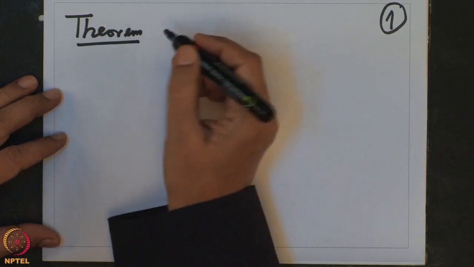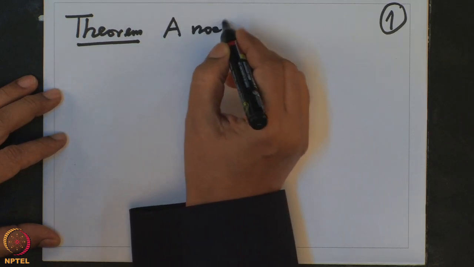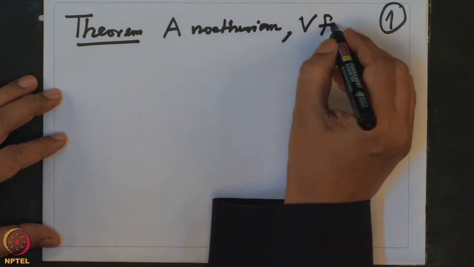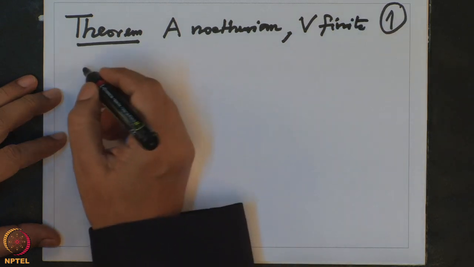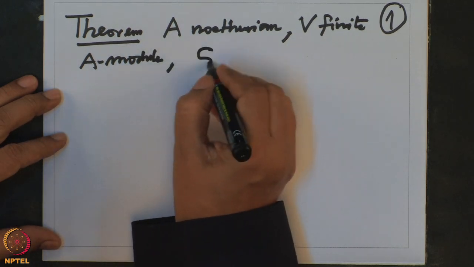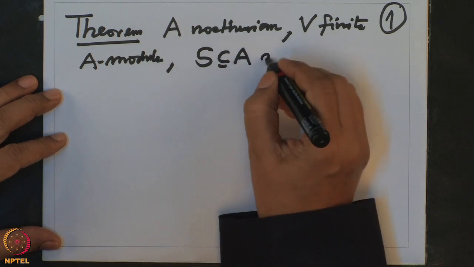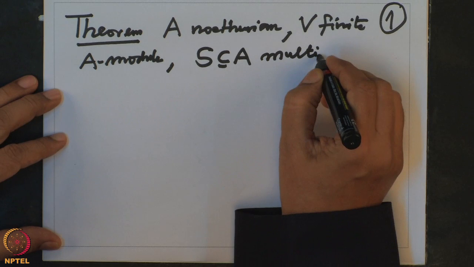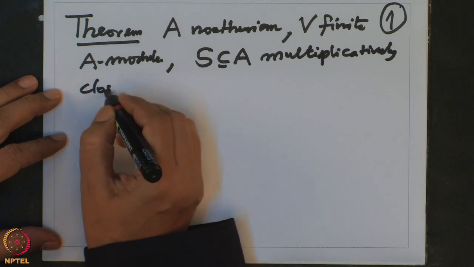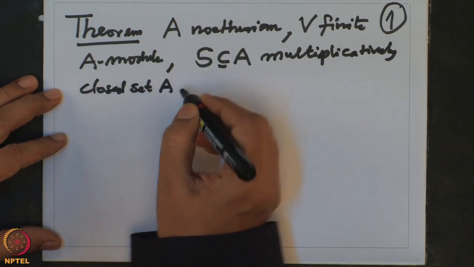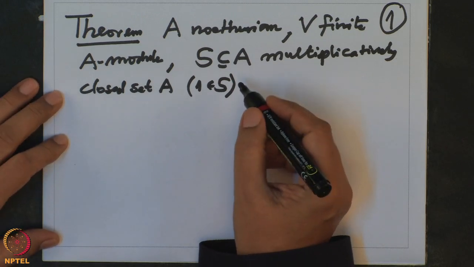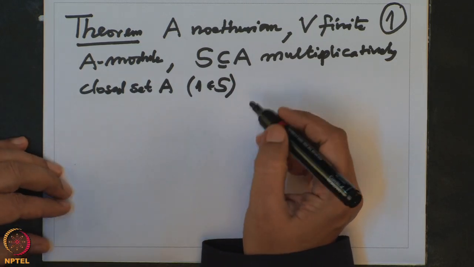So, this theorem says if A is Noetherian and V is a finite A-module, if S is a multiplicatively closed set in A, also we assume in general 1 belongs to S. So, that means S is actually a submonoid of the multiplicative monoid of A.